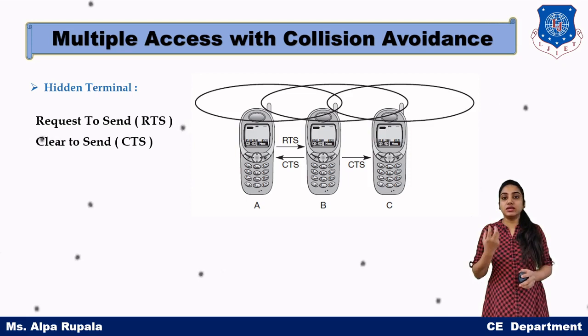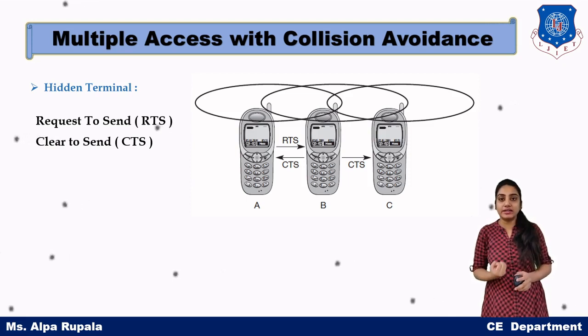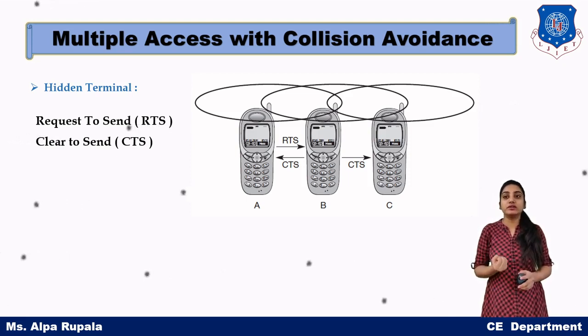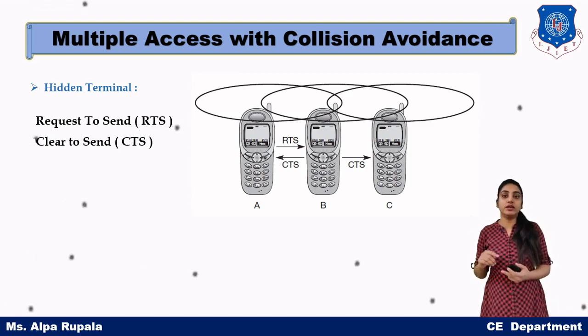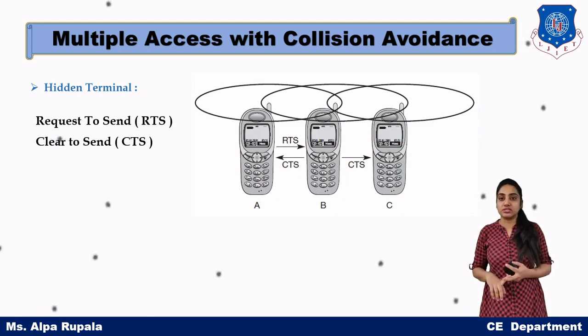As soon as the receiver receives the RTS request, it will reply with the clear to send message in its area. So all the devices in that area will receive the CTS message with the information of who is the sender, who is the receiver, and how long it will be busy.